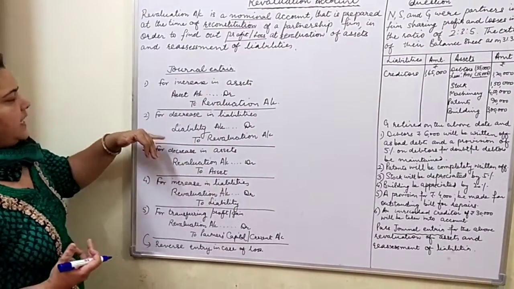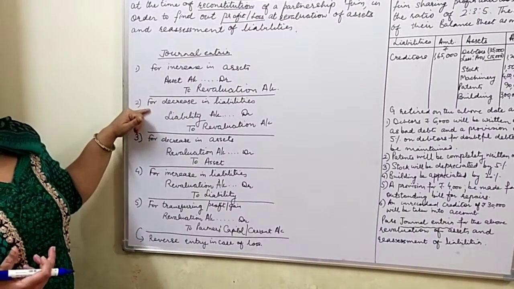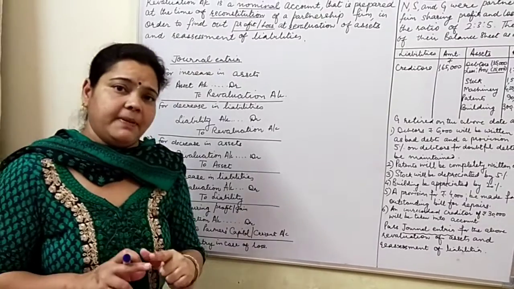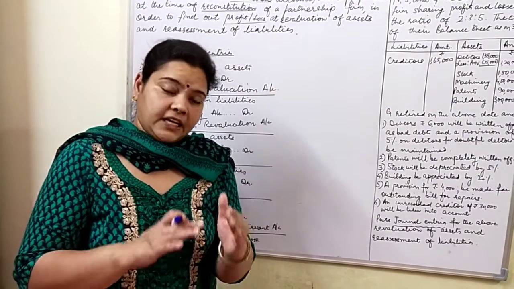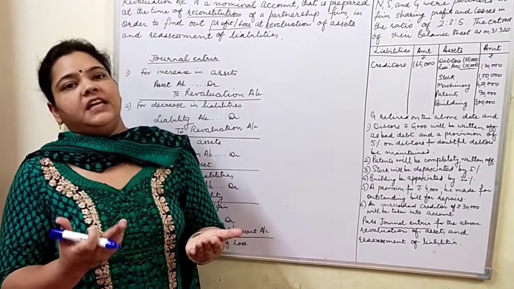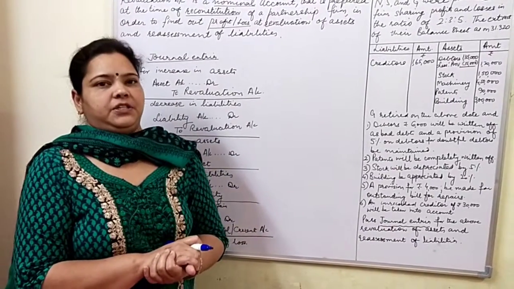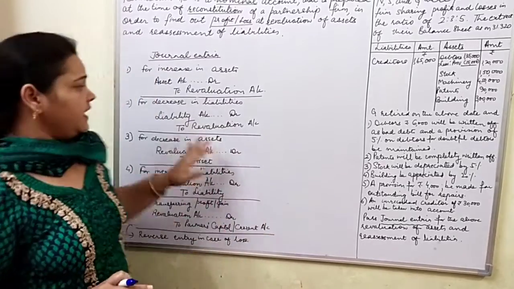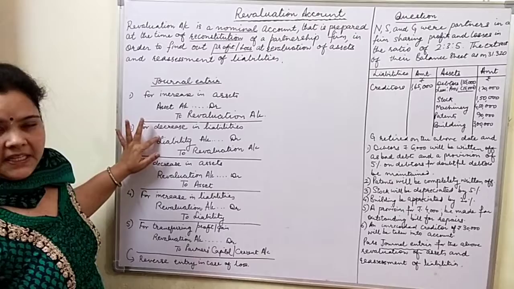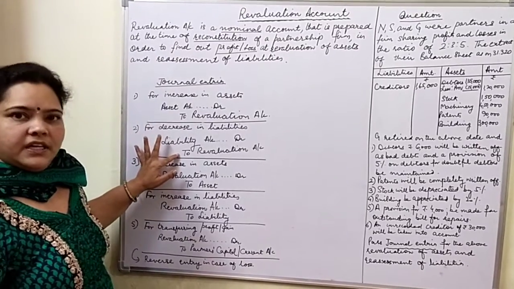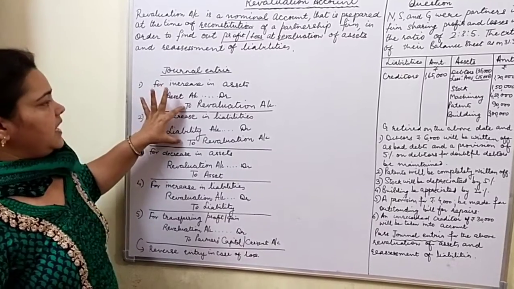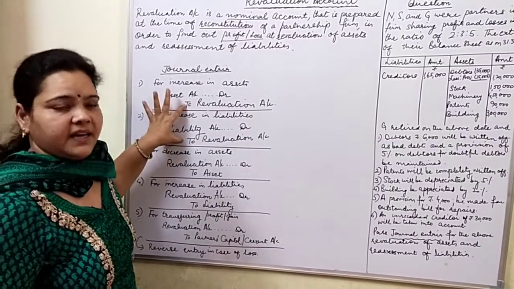Similarly, one more gain takes place when liabilities decrease. Liabilities have a credit balance. तो जब जब लाइबिलिटी कम होती है हम रिस्पेक्टिव लाइबिलिटी को डेबिट देंगे और वही गेन वाला क्रेडिट देंगे रिवैल्यूएशन अकाउंट. That is, revaluation account will be credited. So the entry will be respective liability account debited to revaluation account. ये दोनों चीजों से हमारा रीवैल्यूएशन का गेन बढ़ता है.